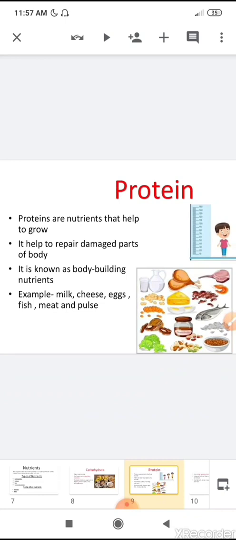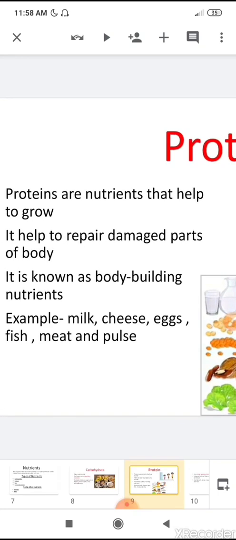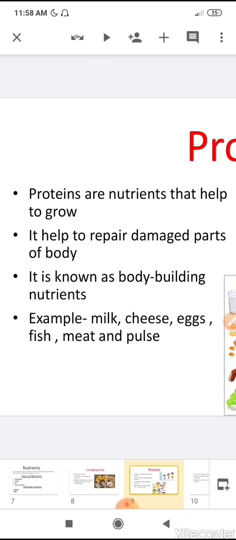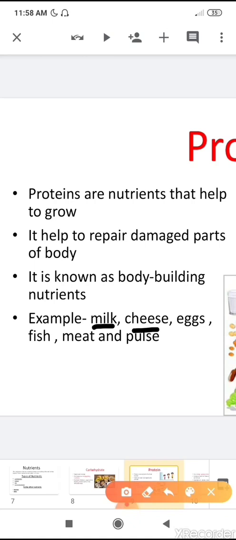It helps to repair damaged parts of your body. That's why they are known as body building food, because they repair damaged parts of your body. They build a new part of your body when it gets damaged. And what are the examples of protein food? Milk, cheese, eggs, fish, meat, pulses are the rich sources of protein. Very good.